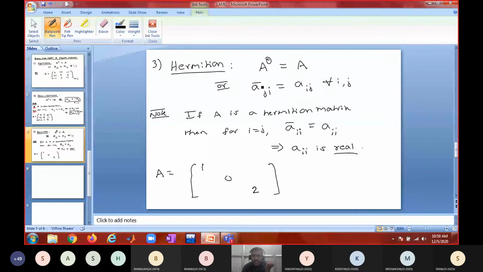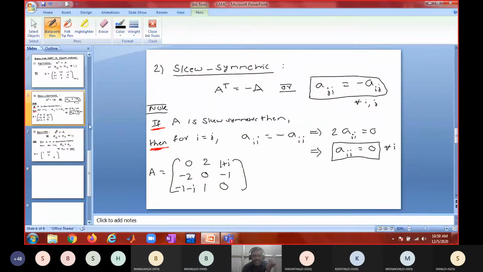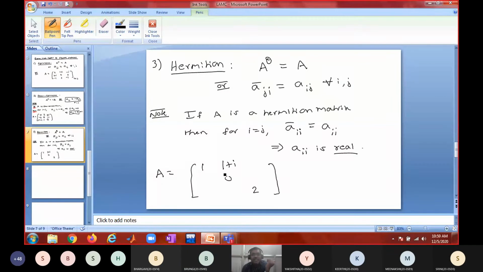Conjugate of the element, not the same. You see, A bar ji equal to Aij, right? So if I put 1 plus i here, what element should I place here? 1 minus i. What is the conjugate? 1 minus i. Don't put minus 1 minus i. Put the conjugate. Don't confuse with this. Is it okay? Negative of a number is different from conjugate of a number, right? So here I should put the conjugate, that means 1 minus i.